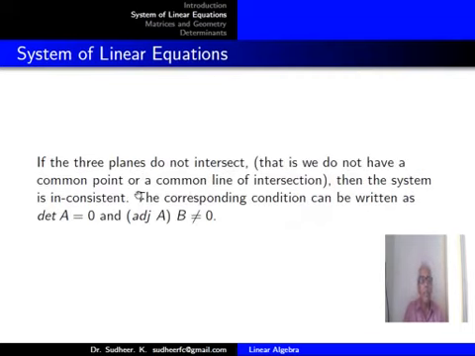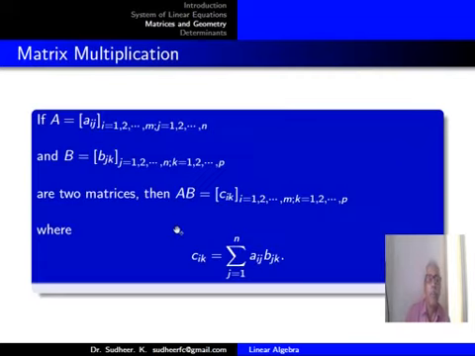Now, if the three planes do not intersect, that is, they don't have any common point, then the corresponding condition is determinant A equal to 0 and adjoint A into B not equal to 0.